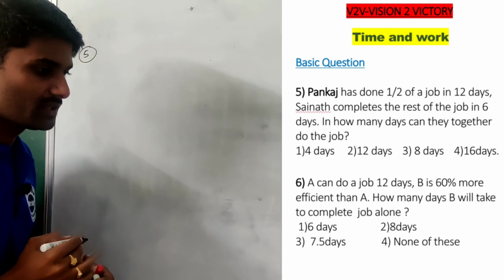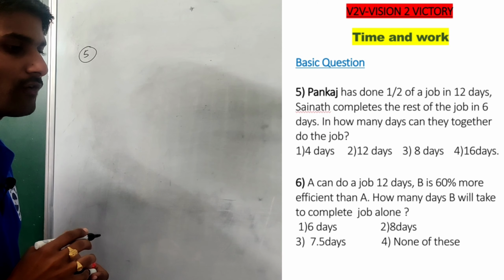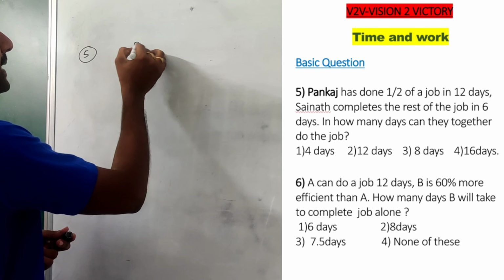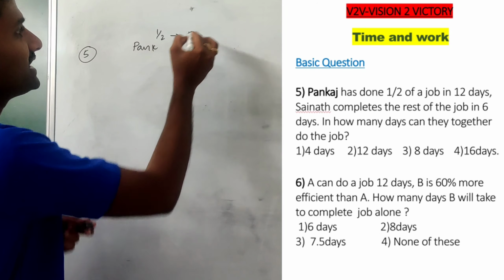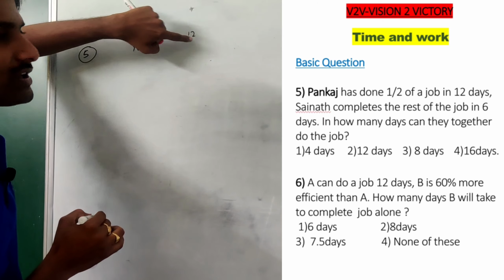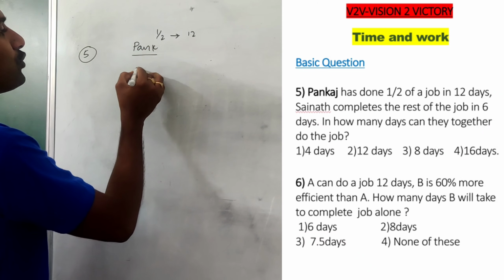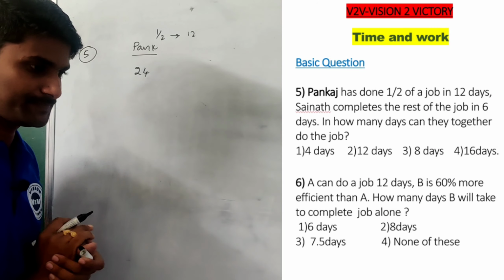Question number 5. Pankaj has done half of the job in 12 days. If we completed half the work in 12 days, it means Pankaj can complete the full work in 24 days.